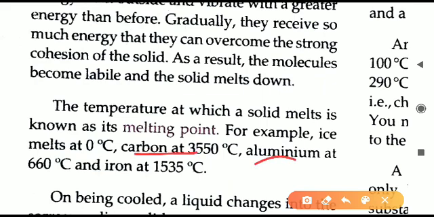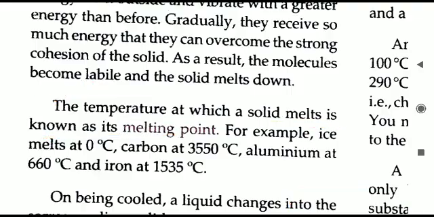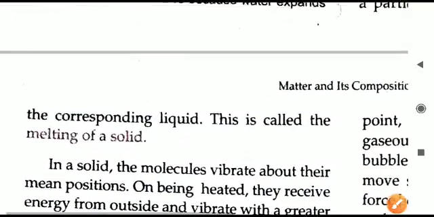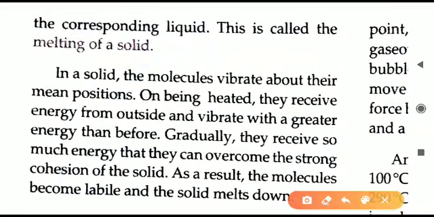So other temperatures are also given. These all are the melting points for different substances. So different objects or different substances have different melting points. And what is this melting point? Definition you will learn. It is a fixed temperature at which the solid is melting. So that process of changing of the solid into liquid, what it is called, that is melting of solid. It happens at a fixed temperature called the melting point.